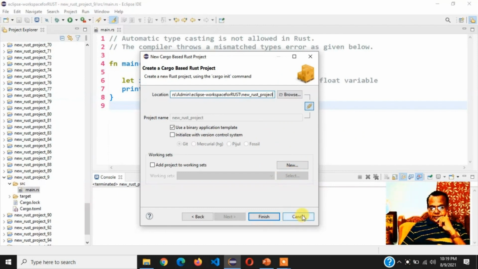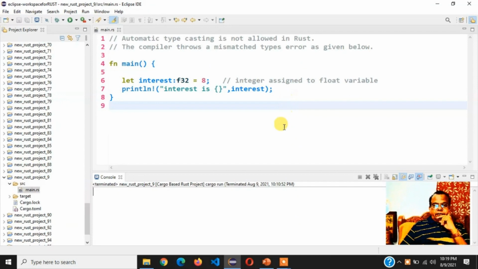Now look, I just cancel it. It's very simple. So now our program is, you see, some comments. I put: automatic typecasting is not allowed in Rust. Then again the comment continues: the compiler throws a mismatched types error as given below. So fn main, fn is for function, the main function. Then open the brace on the same line. Then let interest colon f32 is equal to 8 semicolon.